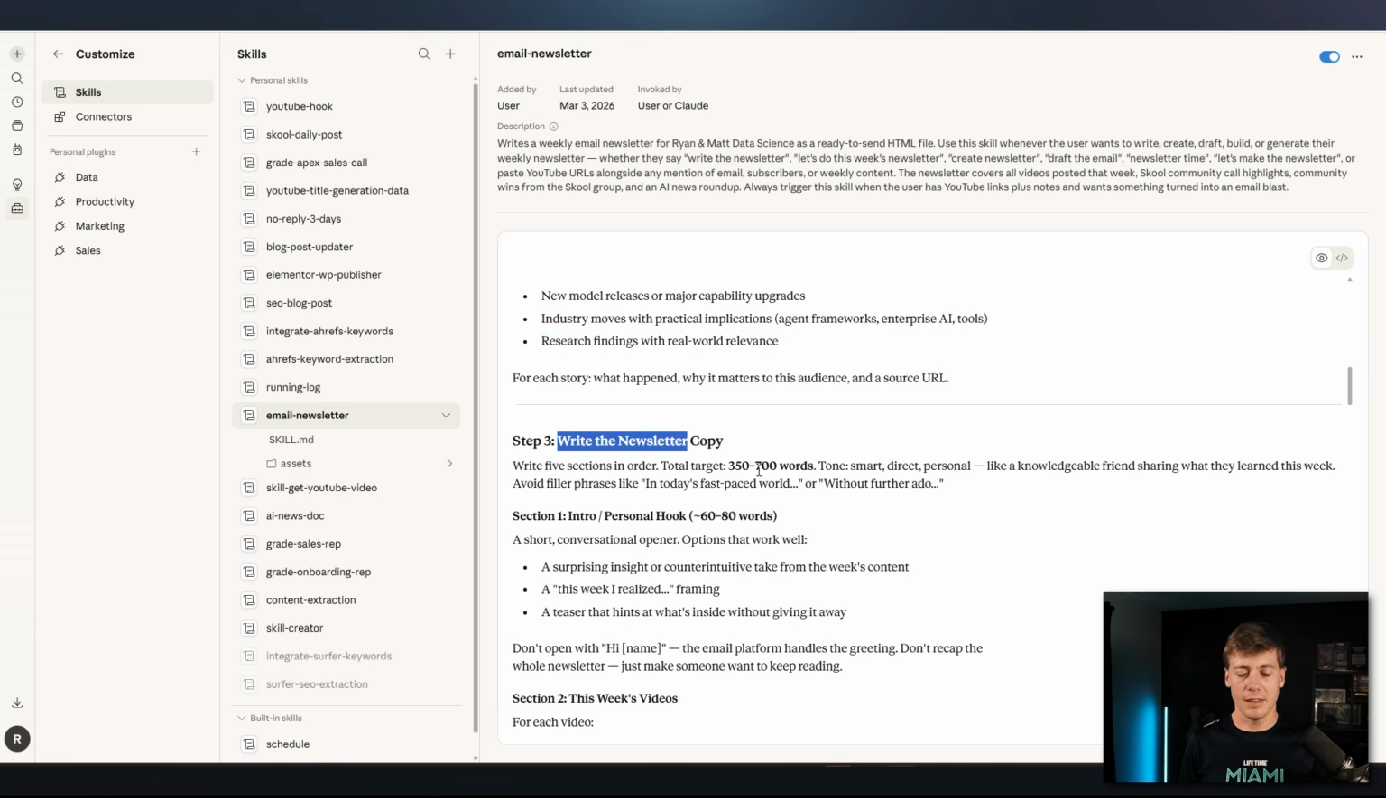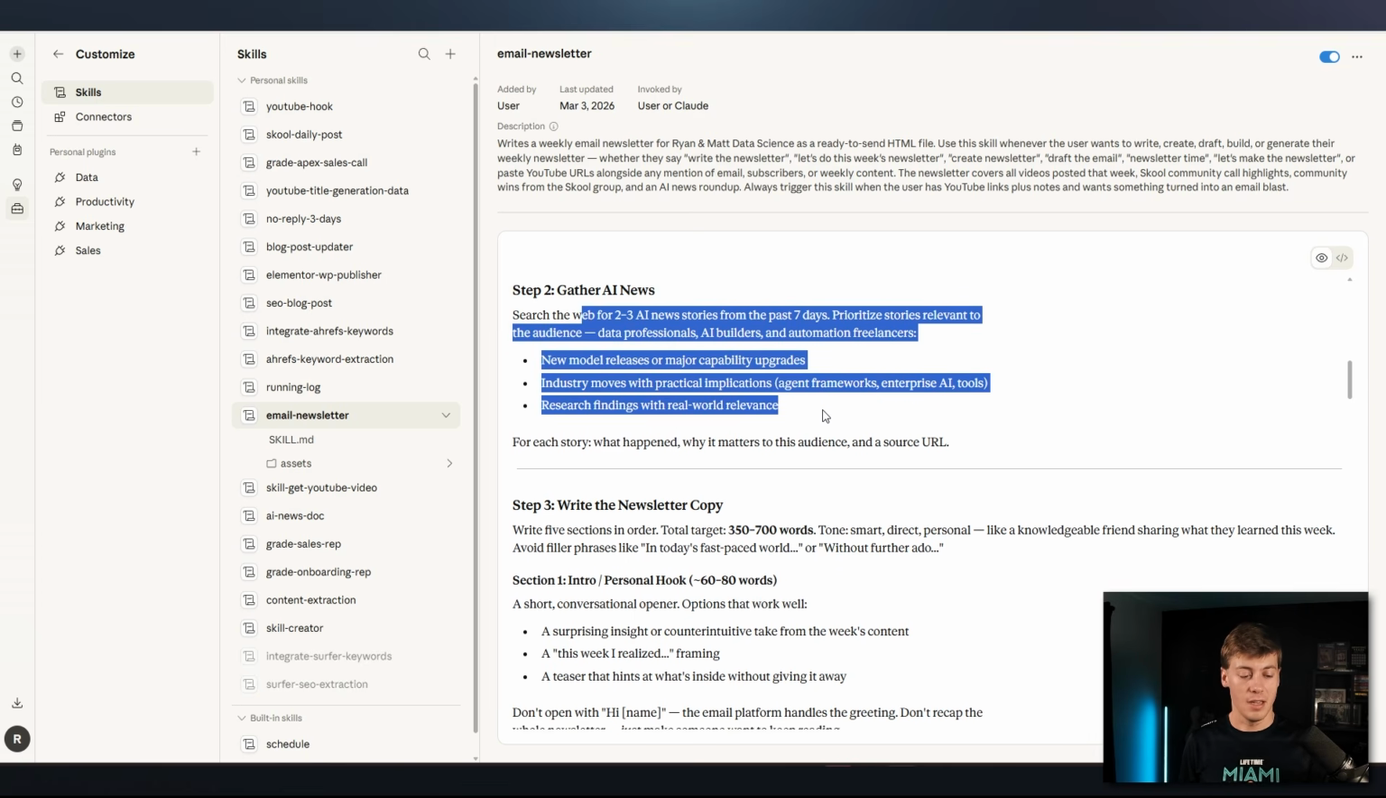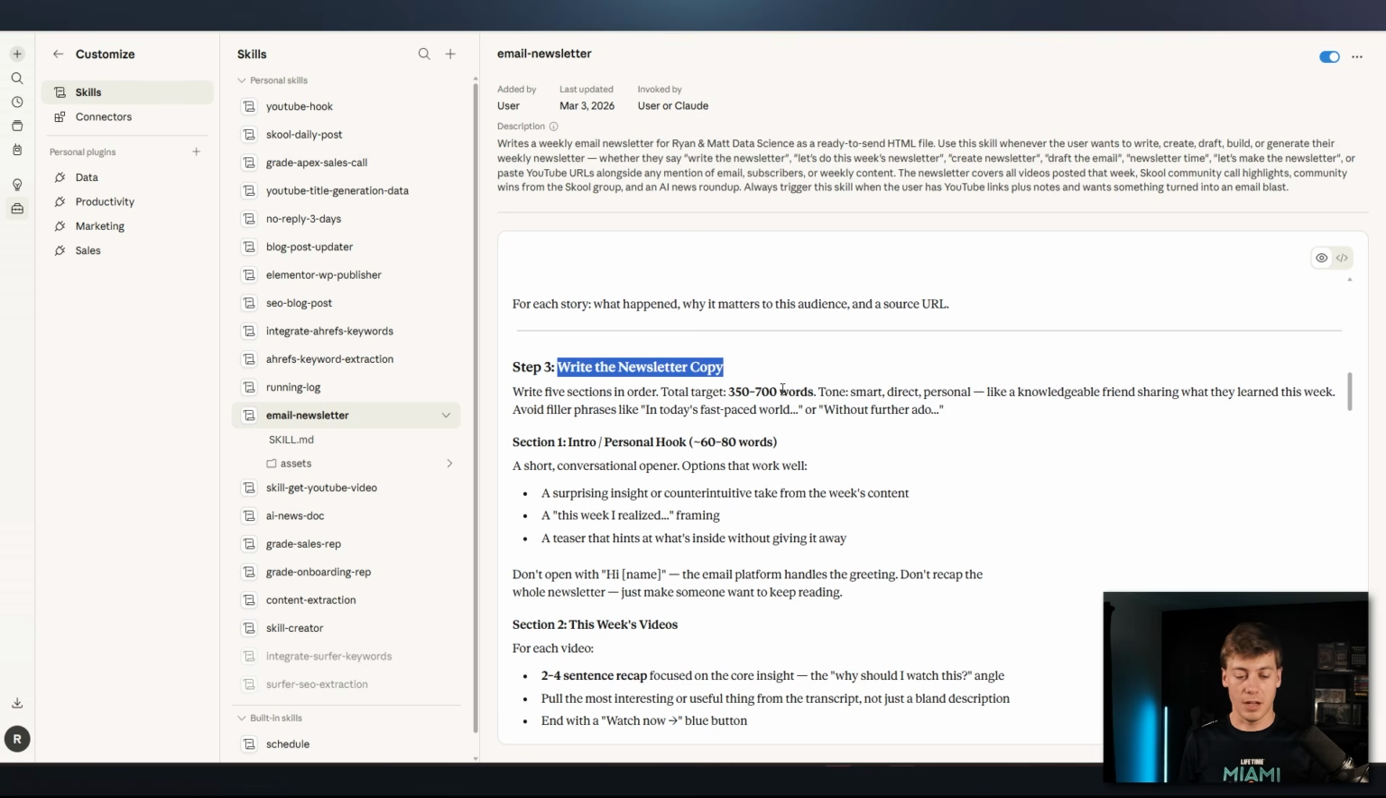And without defining this, it could give me just random AI news stories for the last few days. And also over here for newsletter copy, if I didn't define 350 to 700 words, it might write a newsletter that's 200 words or maybe 1000 words. And you can even see I defined directly here in section 1 that this should be 60 to 80 words. These are all things that you could bake into your skill, but this is not the only way that you could give specific rules within Cowork. So let me show you a few others.